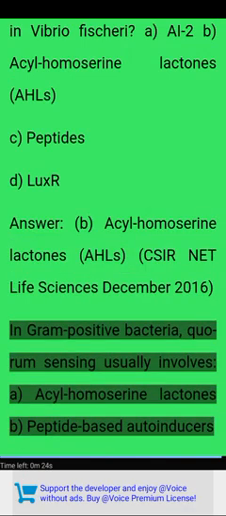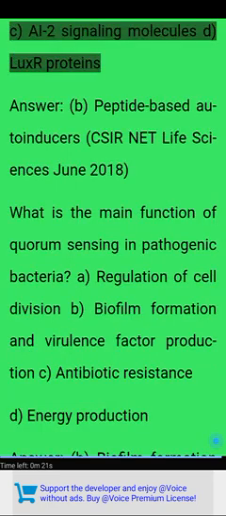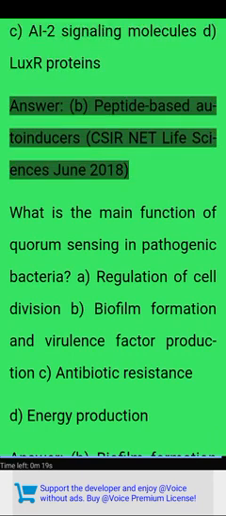In gram-positive bacteria, quorum sensing usually involves: A. Acylhomoserine lactones B. Peptide-based autoinducers C. AI-2 signaling molecules D. LuxR proteins. Answer: B. Peptide-based autoinducers. CSIR NET Life Sciences June 2018.